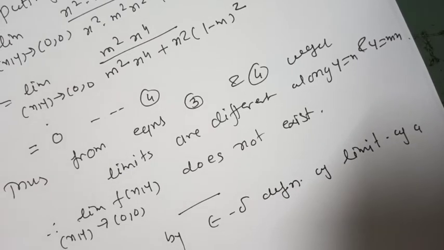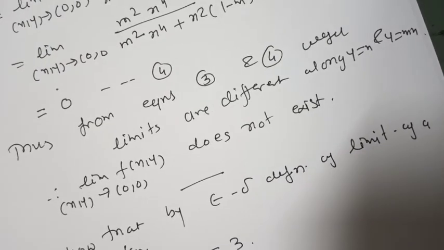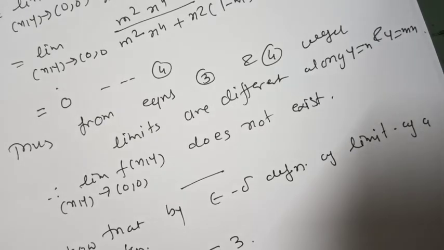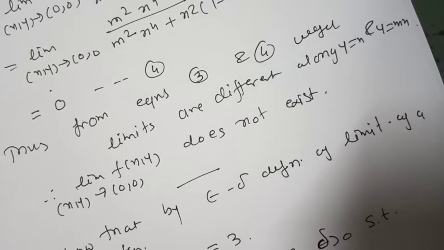By epsilon delta definition, in order to show this limit is 3 as x y tends to 1, 1 of a function f of x y, we have to show that for a given epsilon greater than 0 there exists delta such that 0 less than mod of x y minus 1, 1 less than delta implies mod of x square plus 2y minus 3 less than epsilon.